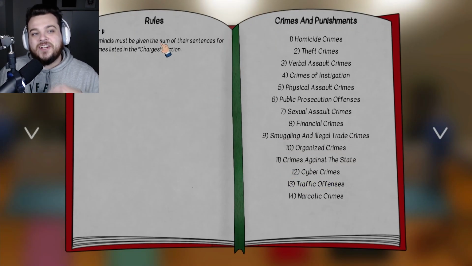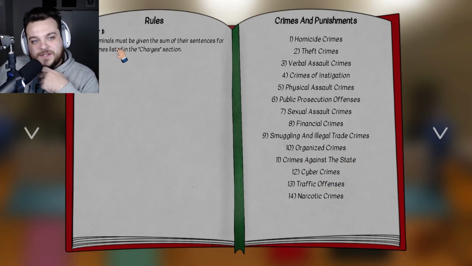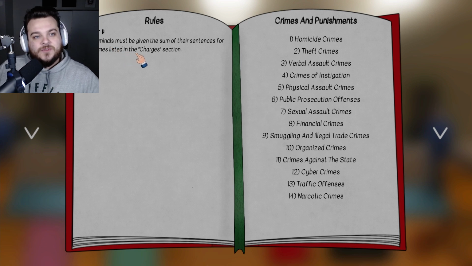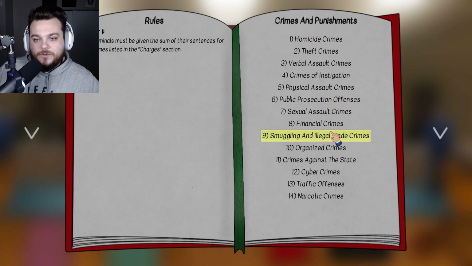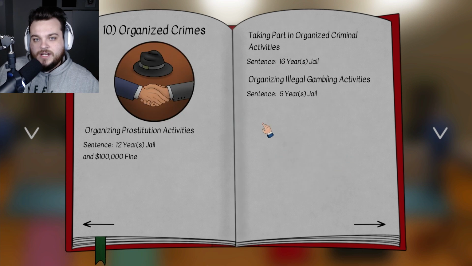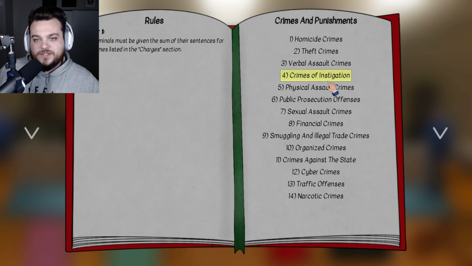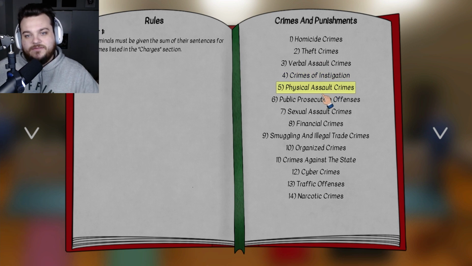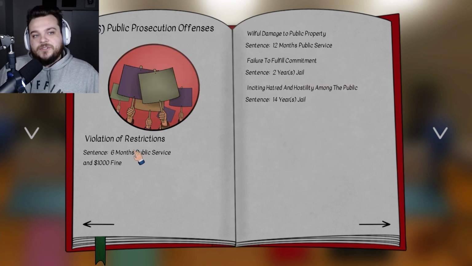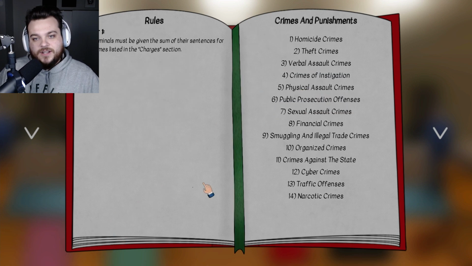Okay, what does the law say, sir? Matter 1, the criminals must be given the sum of their sentences for the crimes listed in the charges section. What would this technically be? Crimes against the state? I don't think it's all of that. I think that's a little bit excessive. Homicide, theft, verbal assault, crimes of instigation, physical assault, public prosecution, willful damage to public property, failure to fulfill commitment, inciting hatred and hostility. I don't know about any of those.